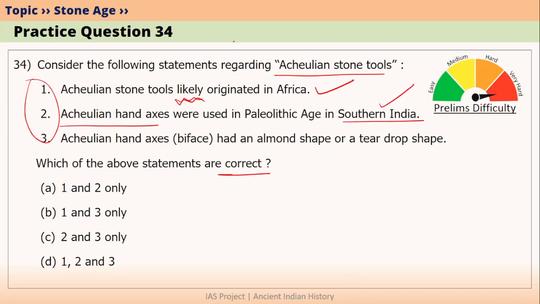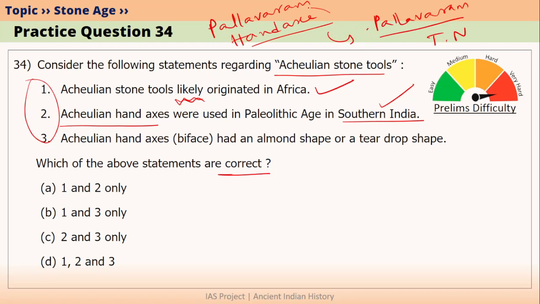This is correct because we have evidence of Pallavaram hand axe, which was basically an Acheulean hand axe found in Pallavaram. Pallavaram is located in Tamil Nadu. Dating was done on Pallavaram hand axe using paleomagnetic dating methodology. It was found that Pallavaram hand axe was almost 1.5 million years old. So basically this period belongs to Lower Paleolithic age in India. So we can say that Pallavaram hand axe, which is basically an Acheulean hand axe, was used during Lower Paleolithic age to be particular, and it was used in southern India.